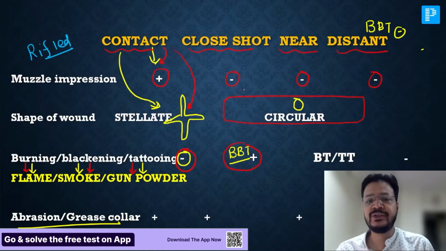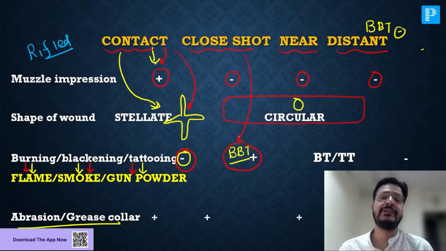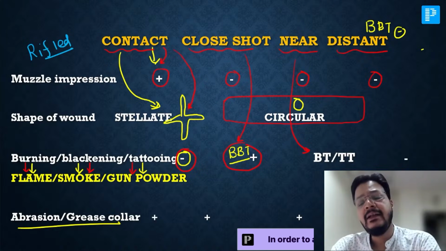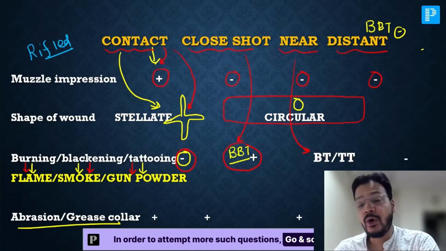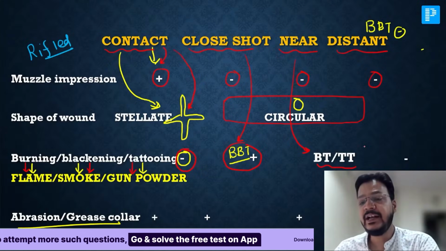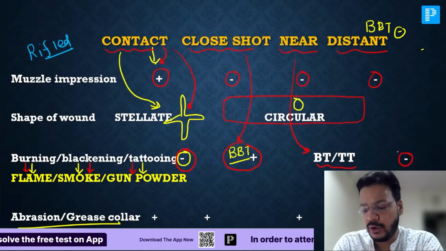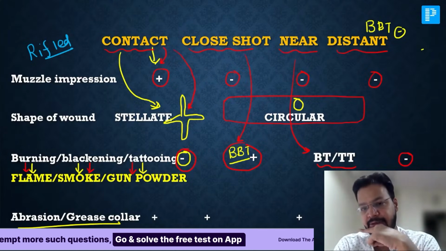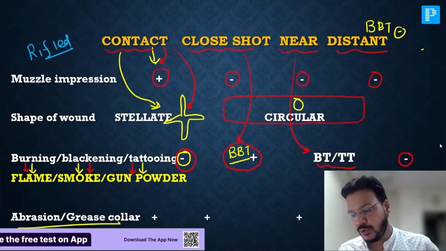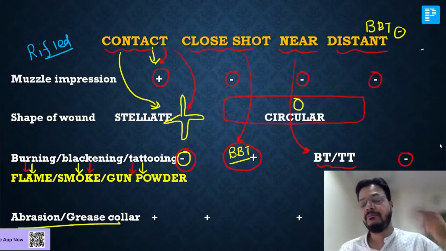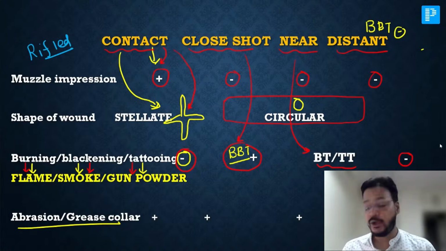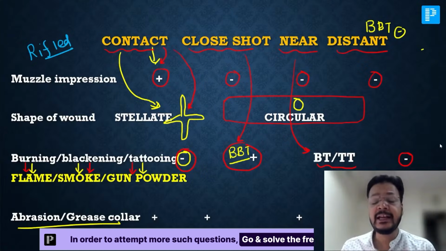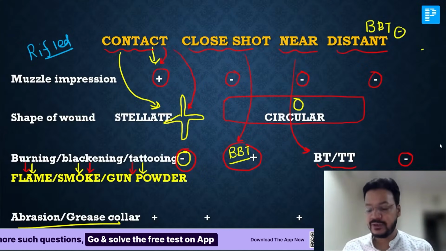In close shot, as the question is depicting, burning, blackening, and tattooing are all present. In near shot, the flame effect disappears, so only blackening and tattooing, or only tattooing. And in distant shot, my dear friend, all are absent. So what questions can you get here? Stellate shape, contact shot. Muzzle impression, contact shot. Burning, blackening, and tattooing absent in contact. Close shot, all present. Near, only blackening and tattooing, or tattooing only. Distant shot, all are absent.